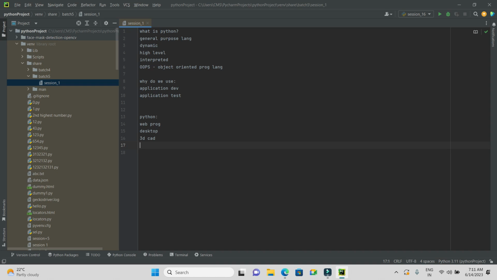We don't need to use data types to declare variables. Here, what is the main advantage of Python? We don't need to use data types while declaring variables in Python. We don't need to declare any kind of data type while making the declaration of variables in Python.